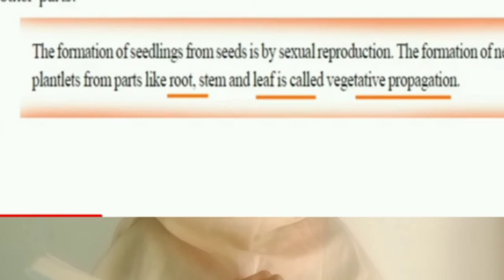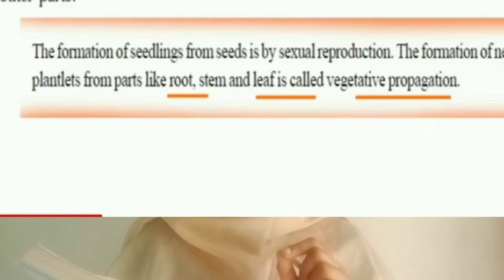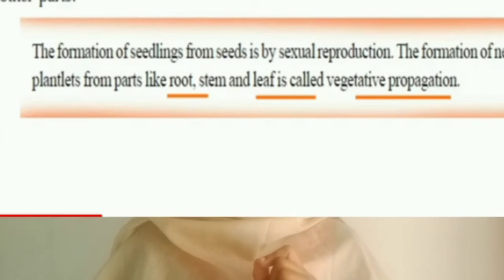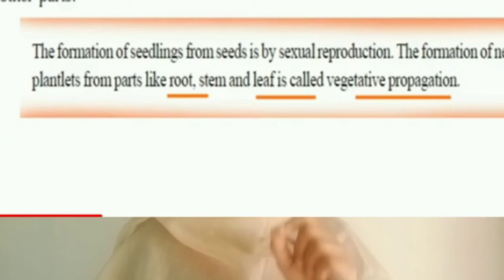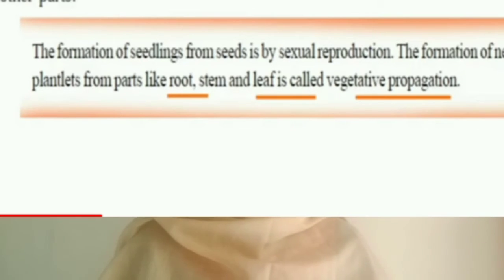Look, the formation of seedlings from seeds is sexual reproduction. The formation of new plantlets from parts like stem, root and leaf is called vegetative propagation, in other words, asexual reproduction.